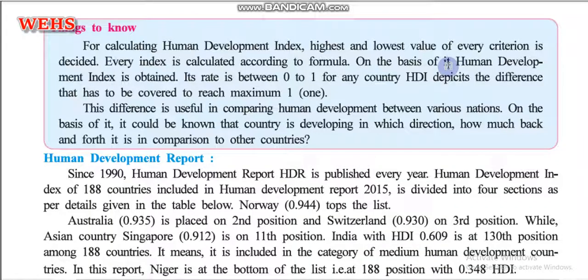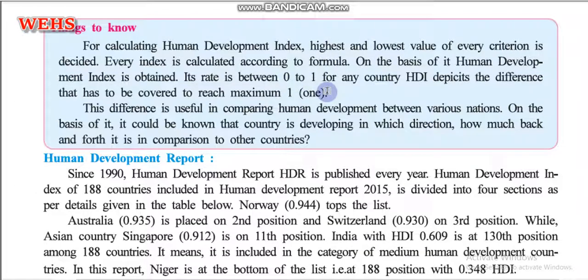Once again welcome you all, and in the first video of this topic we have discussed what we mean by human development and the three dimensions on which we can calculate the human development index. Now, as per the human development index, to calculate and evaluate it, we have one highest and one lowest value. The lowest value is considered as 0 and the highest value is considered as 1.